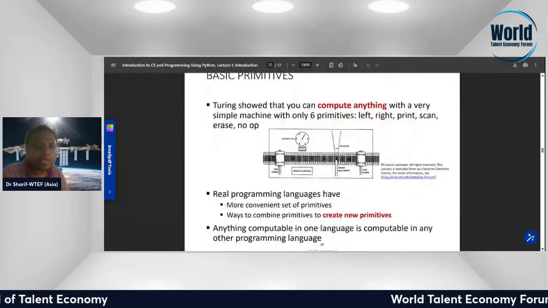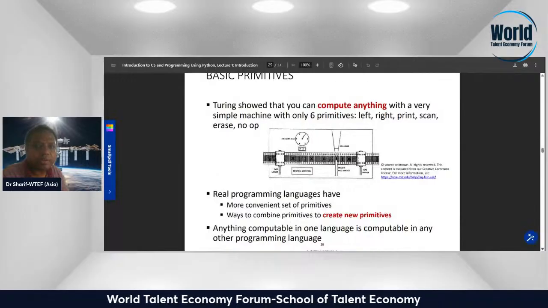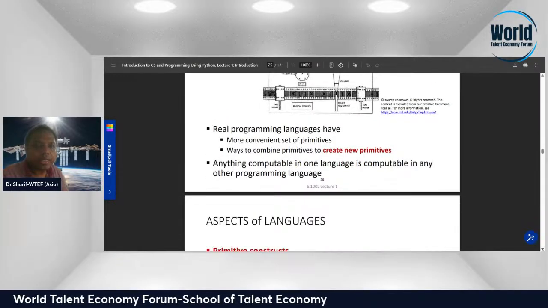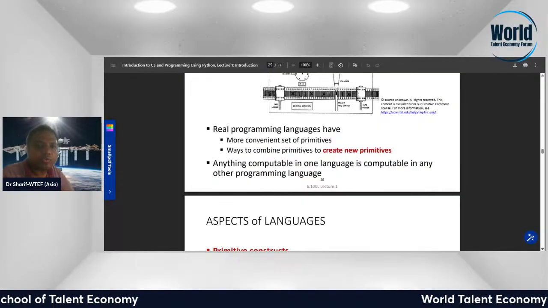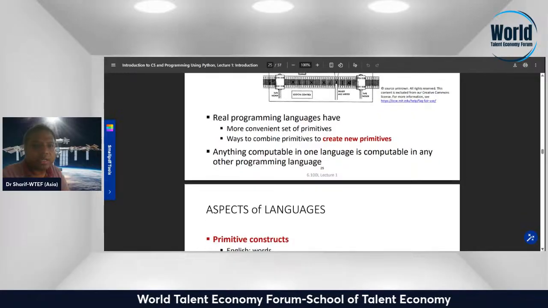Basic primitives. Turing showed that you can compute anything with a very simple machine that has only six primitives: left, right, print, scan, erase, and do nothing. Real programming languages have a more convenient set of primitives, and ways to combine primitives to create new primitives. Anything computable in one language is computable in any other programming language.